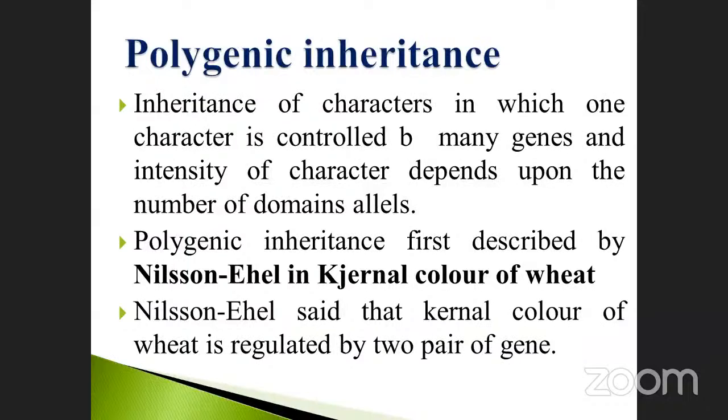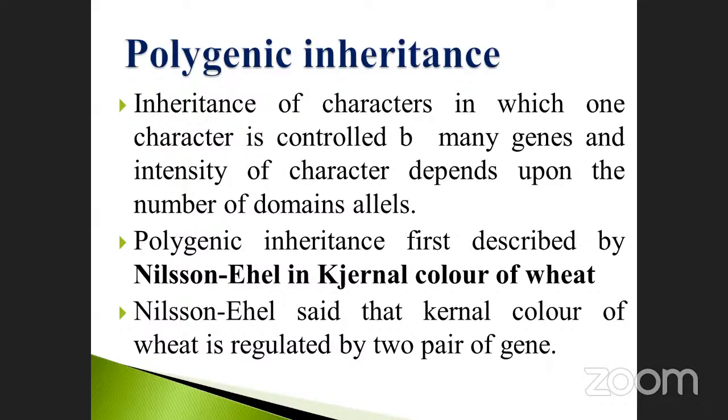How many dominant alleles are present in the locus? Take an example where 100 alleles are present: 60% are dominant and 40% are recessive, just imagine. So 60 is the dominant number. It can be expressed in the next generation in the form of polygenic inheritance.